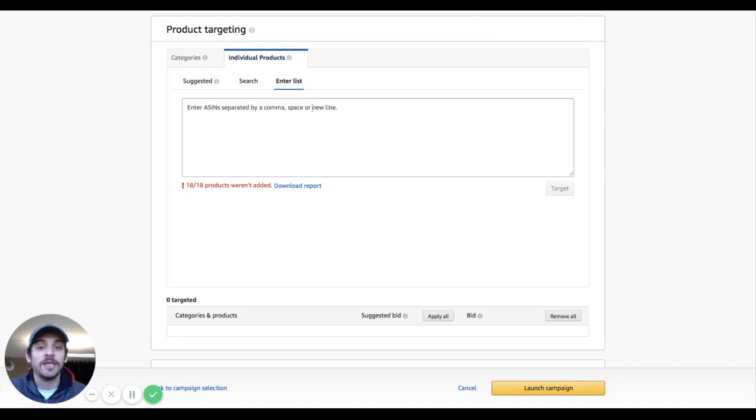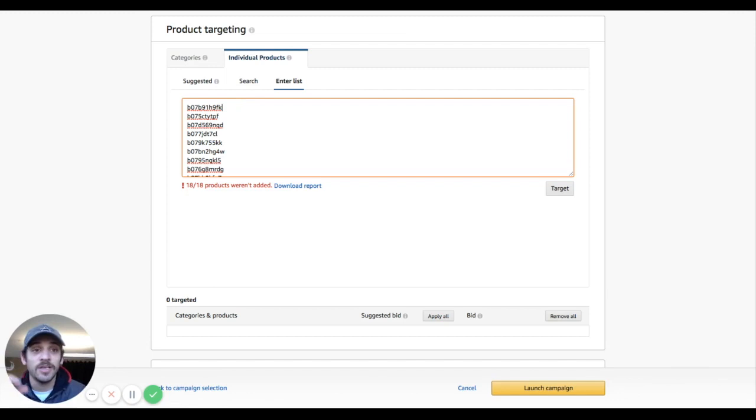Well, it turns out that Amazon will only accept your list if all the ASIN's letters are completely capitalized. So this can be a huge pain because this list right here that I just uploaded, this is how the ASINs are presented in the search term report, or what you can download from Amazon, or any of the ASINs listed within Ad Badger, if you're using our software, will be listed in lowercase because that's what the search term report has. So you have to convert all of these from lowercase to uppercase, and that can normally be a huge pain, but you can use a website that'll do this.